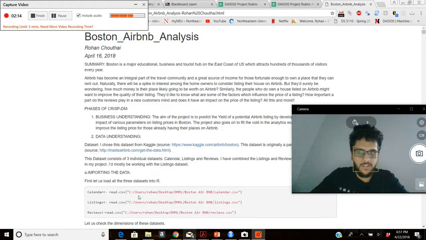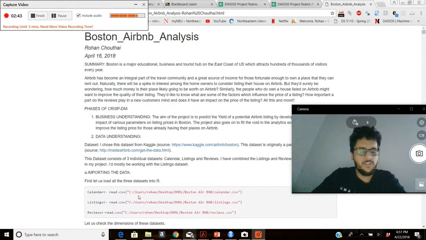Now, the listing dataset basically has the listings of the apartments or the houses which are listed out on Airbnb. This dataset has a lot of information about the listing in particular, which includes the number of bedrooms, number of bathrooms, the average nightly price, and so on and so forth.